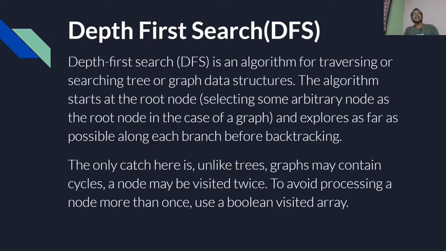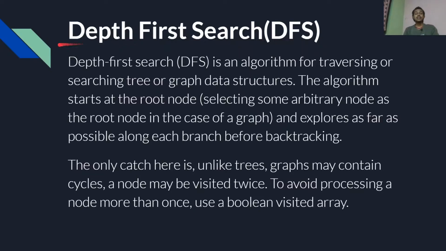There are two main algorithms through which we traverse a graph: depth first search and breadth first search. First we understand what depth first search is.